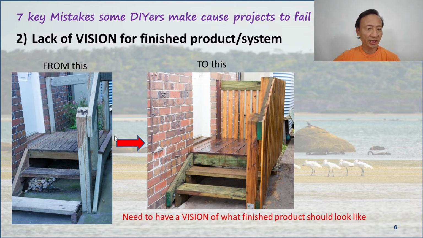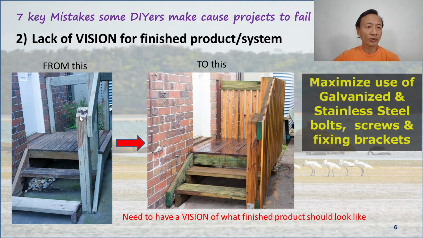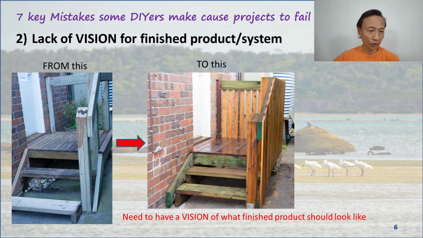So what were some key aspects of the old stair landing I wanted to avoid? I want to minimize the use of treated pine. I want to maximize the use of galvanized nails. I also wanted to avoid embedding a timber post into the ground because that will rot.